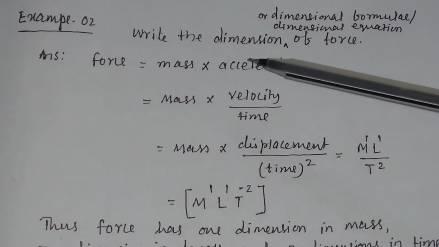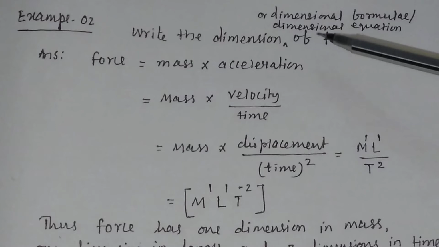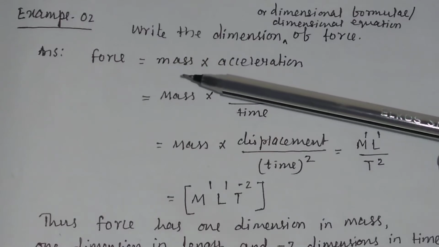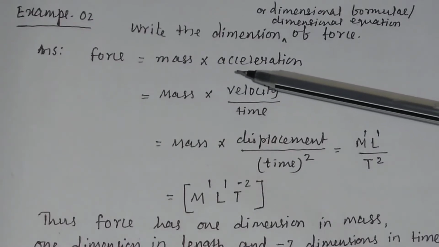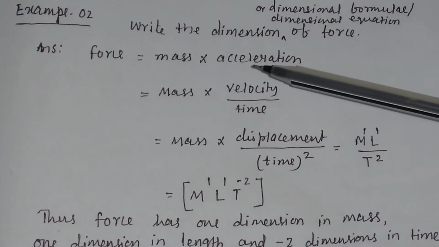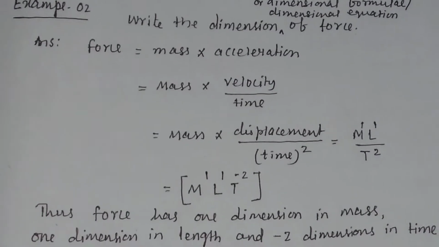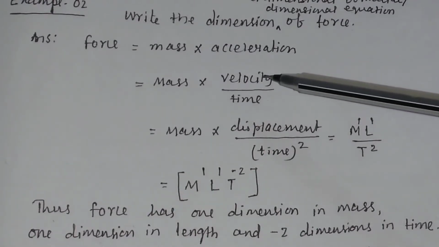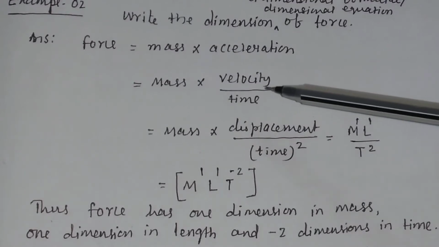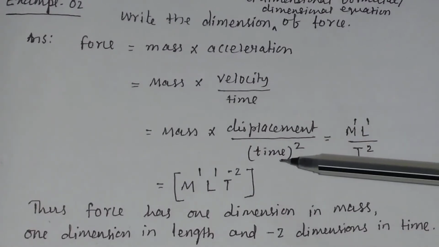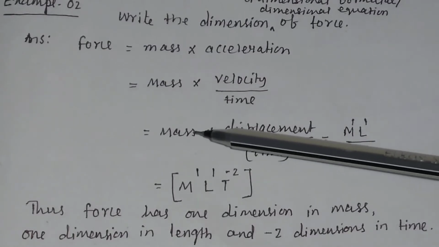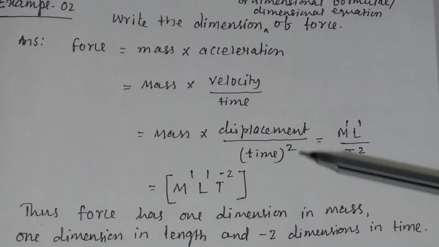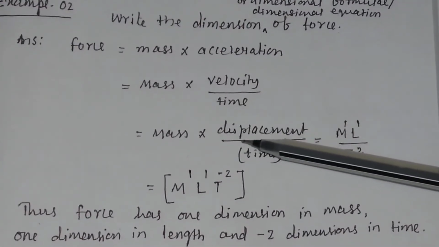Example 2. Write the dimension of force, or the dimensional formula or dimensional equation for force. Force is given by the formula mass into acceleration, and you convert this mass and acceleration into fundamental quantities or base quantities. If you convert acceleration, it will be velocity by time. If you convert velocity into fundamental quantities, it will be displacement by time. So here you have time squared. Now these 3 quantities, mass, length, time, are all fundamental quantities. So express the physical quantity in terms of fundamental quantities.